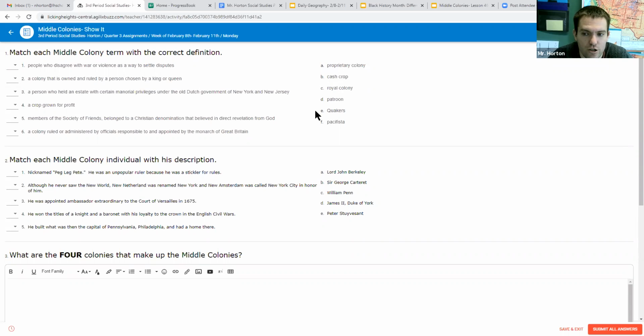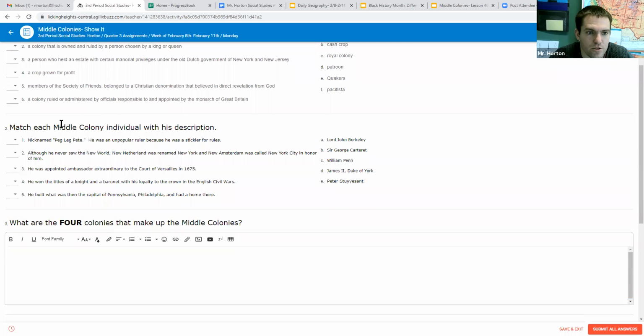So make sure you guys are checking out your screen first, because you'll have them in a different order than my screen. Everybody has a different order, so make sure you're checking that out as well when you're picking those. So those are our 6 terms that will match up. Then number 2, it says match each Middle Colony individual with his description. So our 5 people that we'll look at: Lord John Berkeley, Sir George Carteret, William Penn, James II, and Peter Stuyvesant. We'll match them up with the correct description of who they are. So we'll match those up together as well.